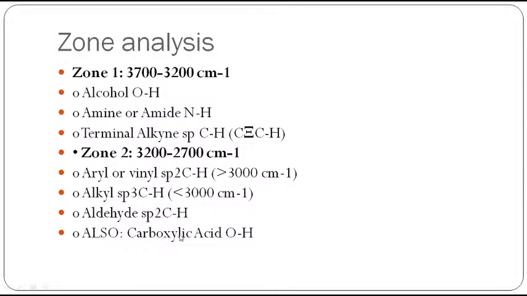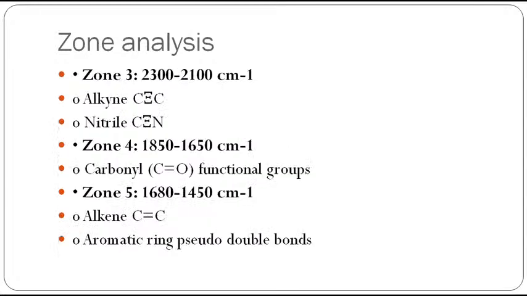Zone 1 and zone 2 contain these types of peaks, which can be very easily identified using the molecular formula and the shape of the peaks, and we have to cross-reference the molecular formula and double bond equivalent. You have to use all those data to eliminate other peaks and choose one peak, right?